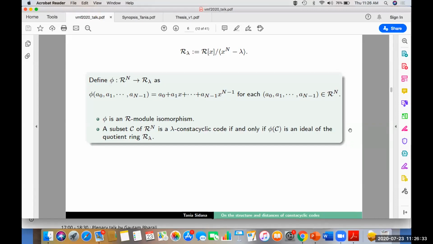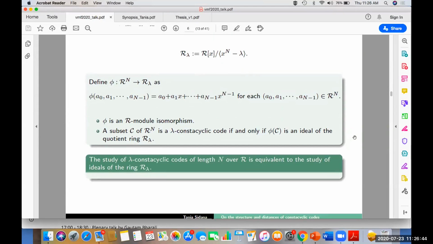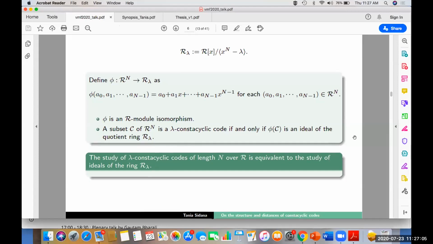Moreover, a subset of R^n is a lambda-constacyclic code if and only if its image is an ideal of the quotient ring R_lambda. Therefore, in order to determine lambda-constacyclic codes, it is enough to determine ideals of the quotient ring R_lambda. In this way, a combinatorial structure is mapped to an algebraic structure, and here, in order to determine lambda-constacyclic codes, we will concentrate on ideals of the ring R_lambda.